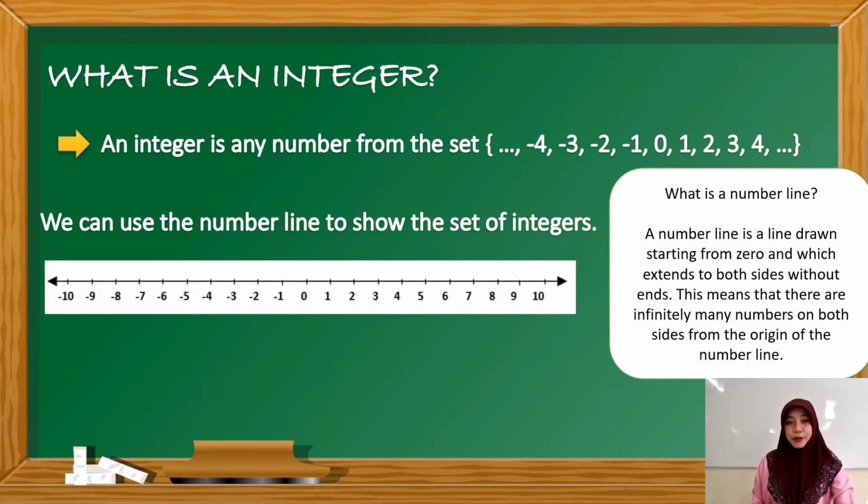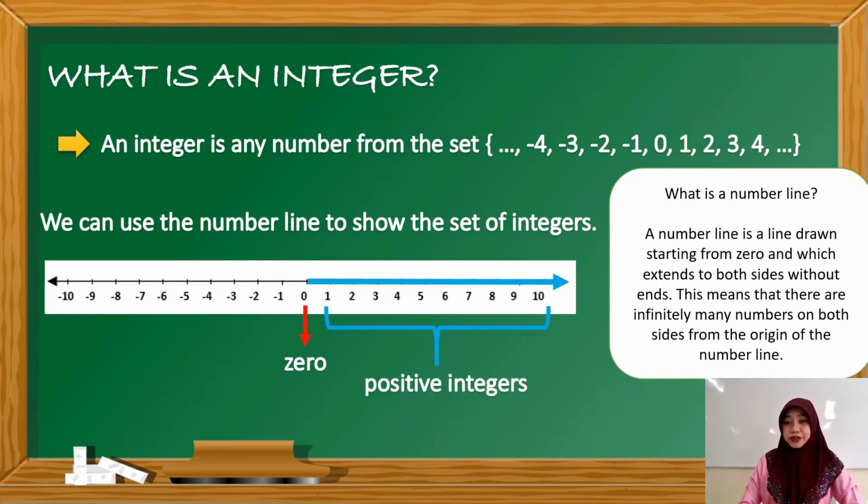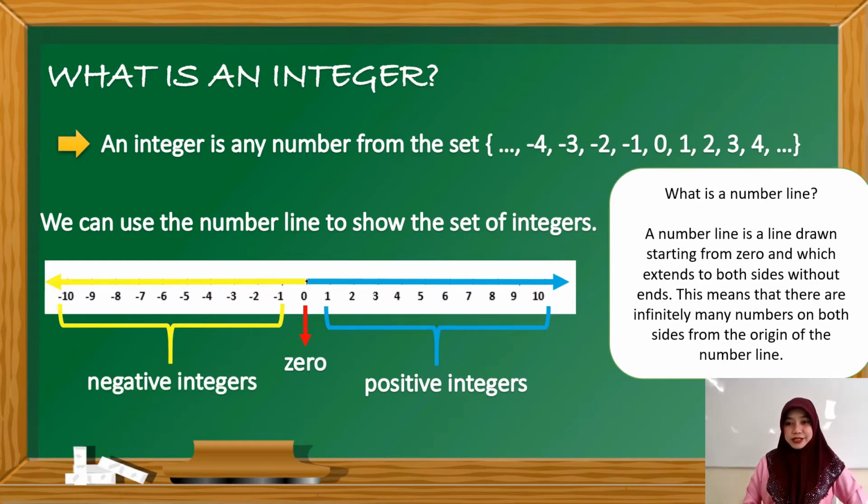This is a number line. It starts from 0, which is located in the middle of the number line, and it extends to the right side, and these numbers on the right side of 0 in the number line are what you call the positive integers. Now, how about the numbers on the left side of the 0 in this number line? These are what you call the negative integers.